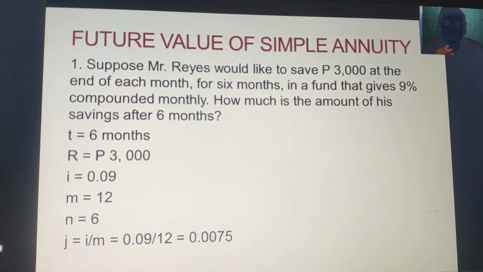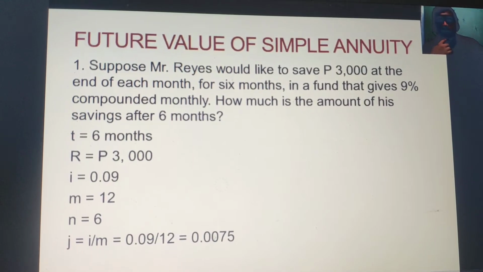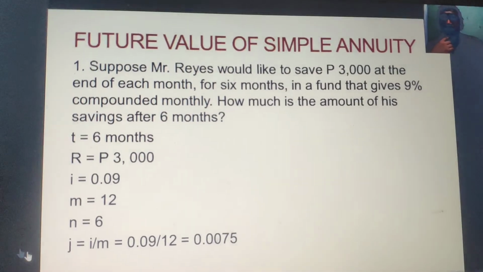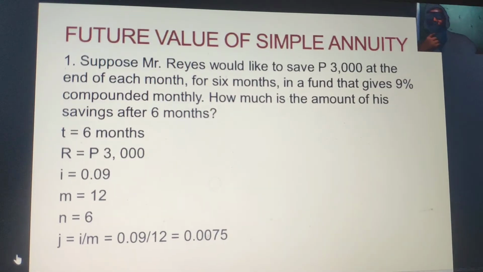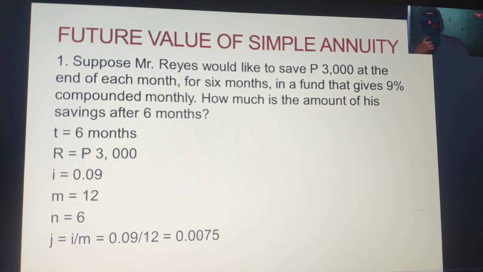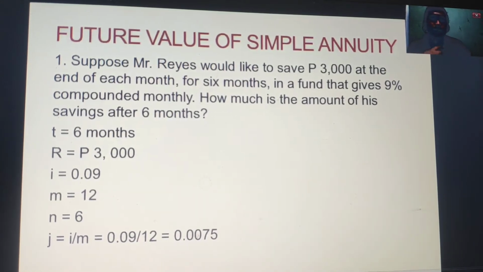And j, finally, to compute j, we have to divide i by m. So it is 0.09 divided by 12, which is equal to 0.0075. Do you follow? Is there any question?